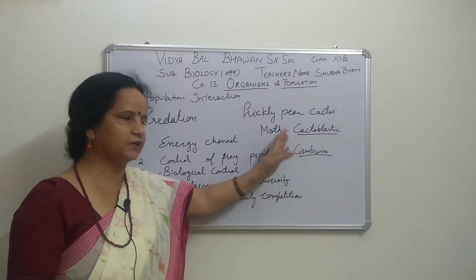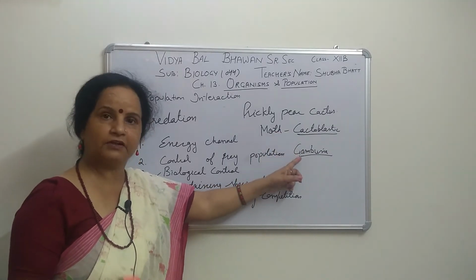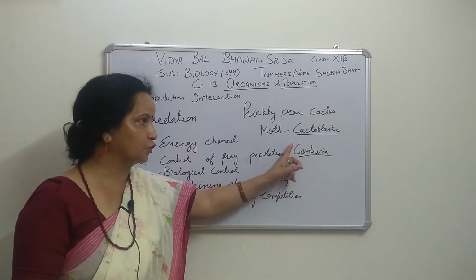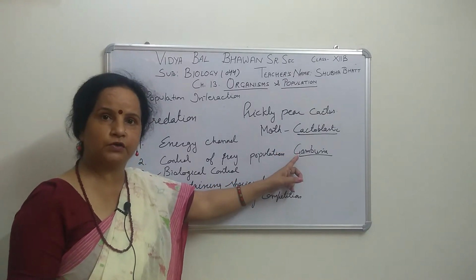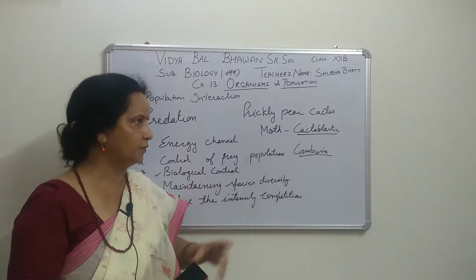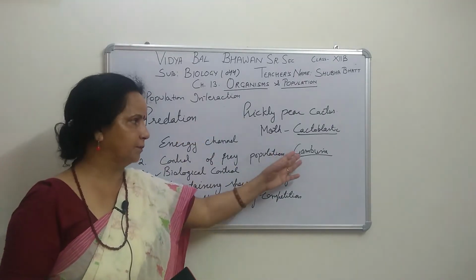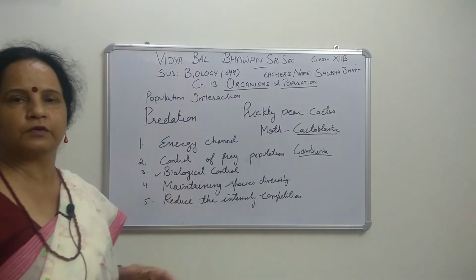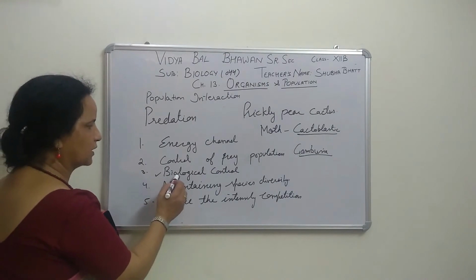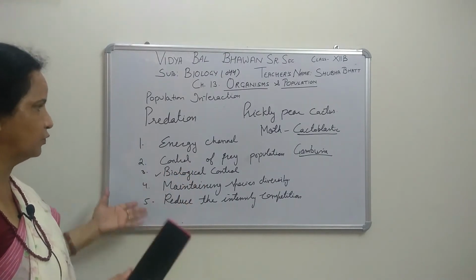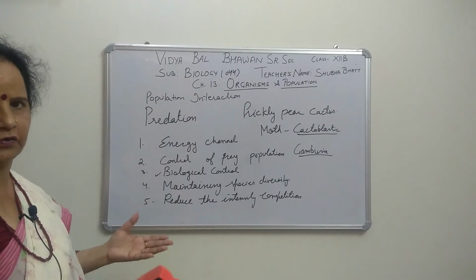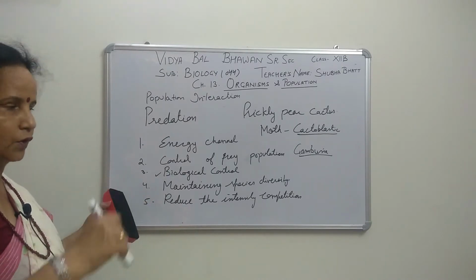The Gambusia gets food, so at that time it is the predator and the mosquito larva is the prey. So we can do biological control to kill harmful organisms by using these predators, right? So by this we are controlling the population of harmful organisms.